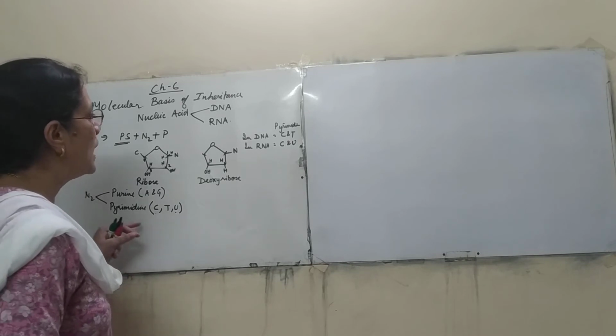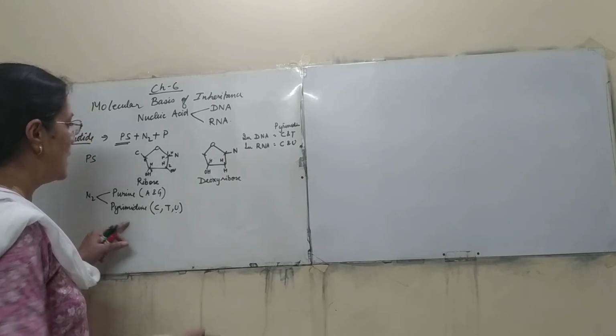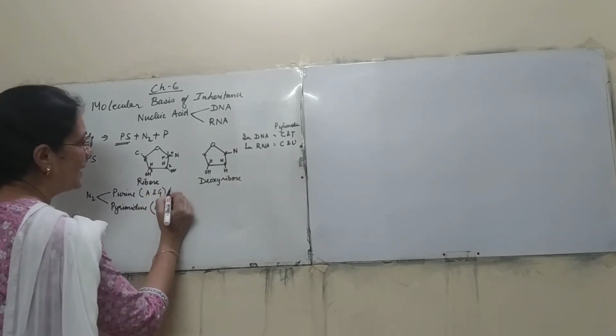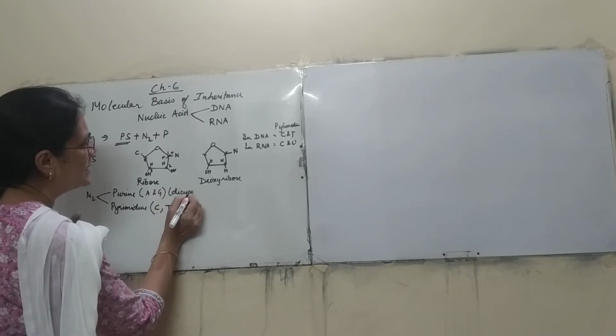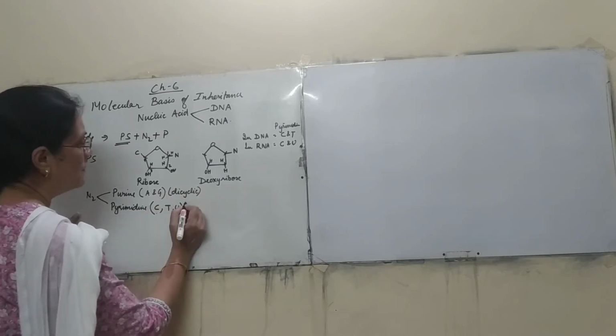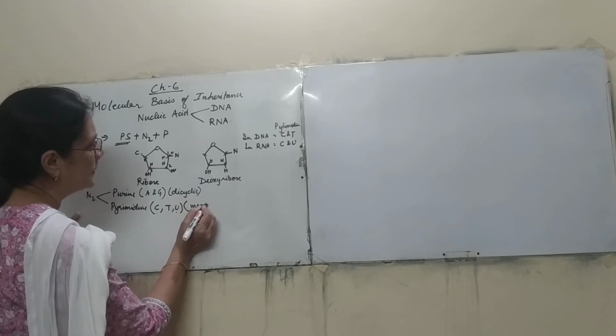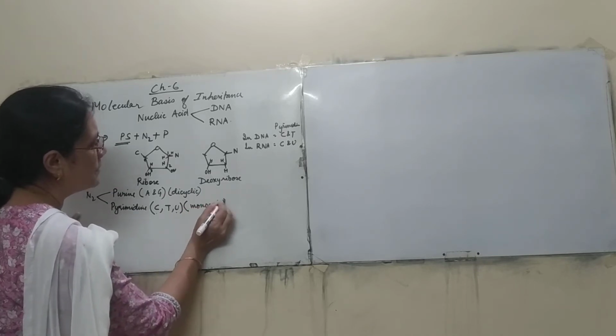Okay. Now these are the nitrogenous bases which are attached with the first carbon. And you know the purines are dicyclic, and pyrimidines are monocyclic compounds.